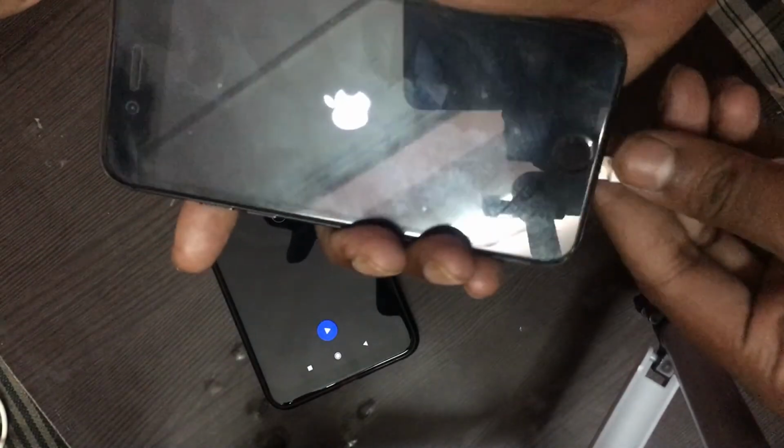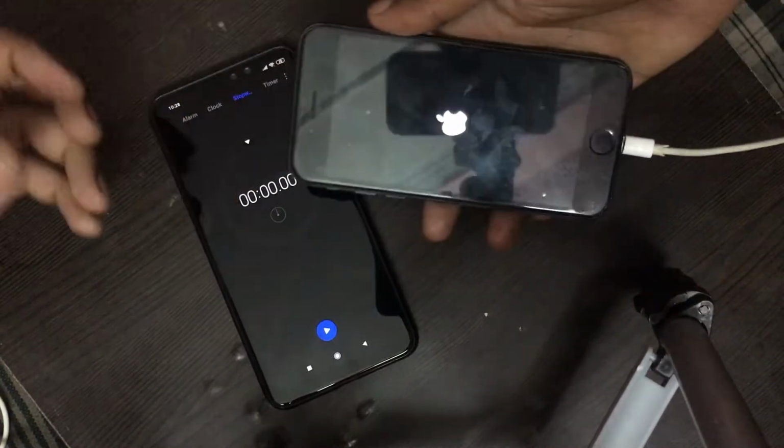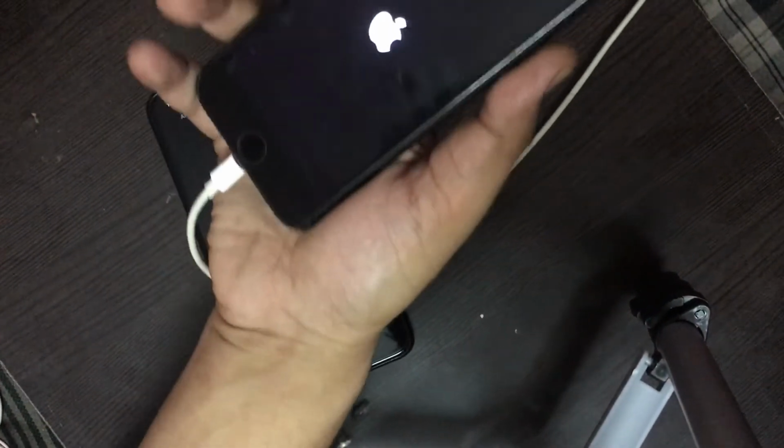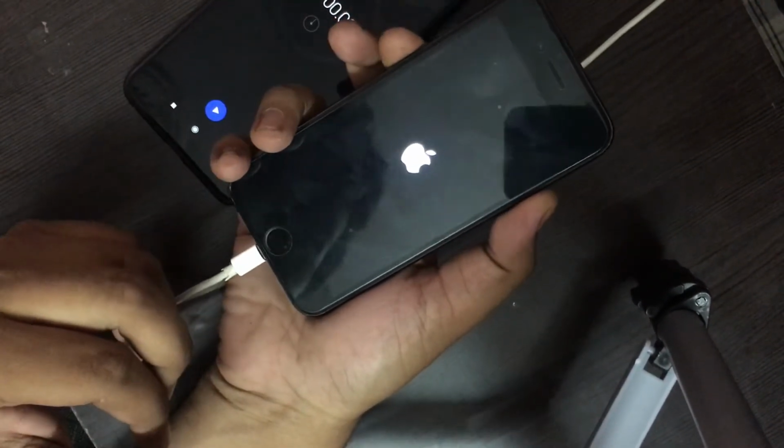If it is original, then the process will be fast. iTunes is required, so download and install it. Now switch off your phone and connect it to the PC through the data cable. There are two ways to go into iTunes mode.